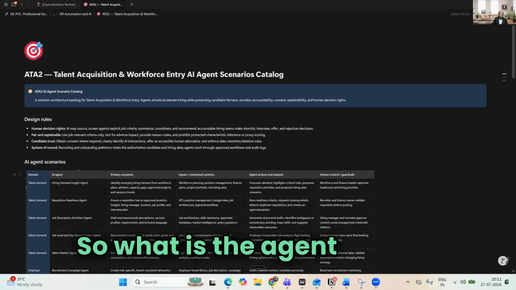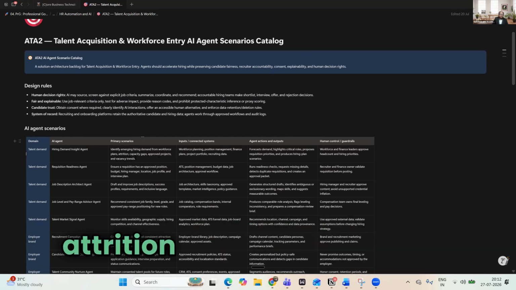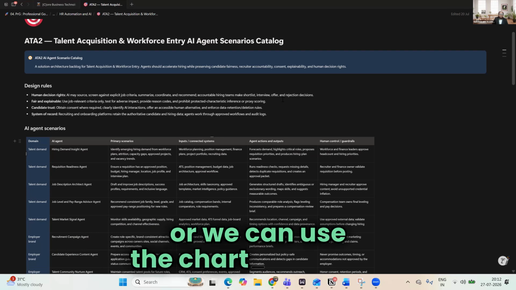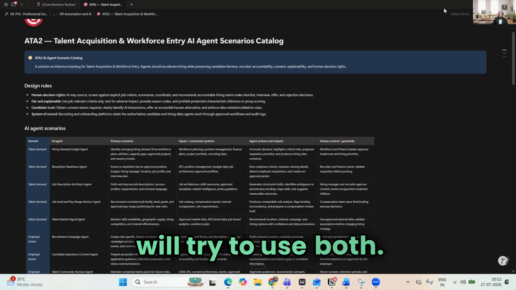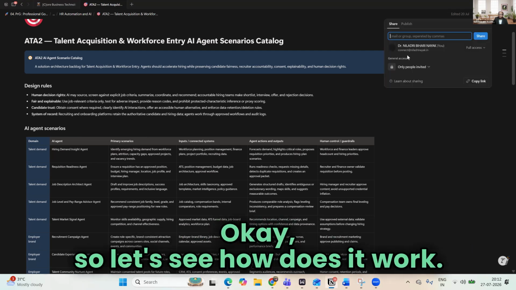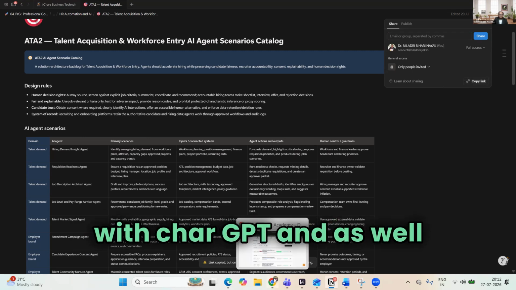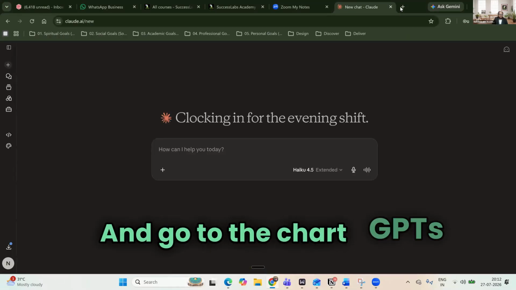So what will the agent do? It will identify emerging hiring demand from workforce plans, attrition, capacity gaps after projects, and vacancy trends. Based on that, we can use Claude or we can use ChatGPT also. Let's say I will try to use both and see how it works. I will go to Claude first, and then to ChatGPT as well.